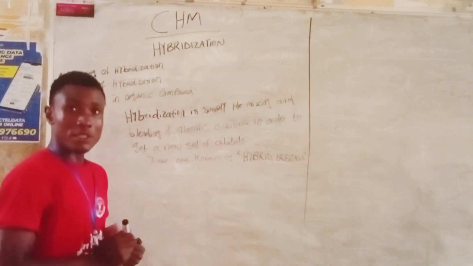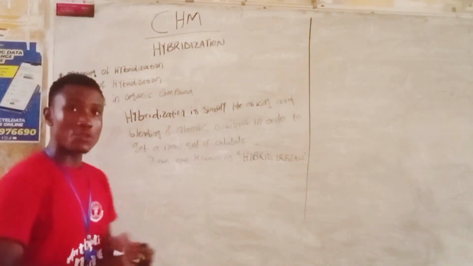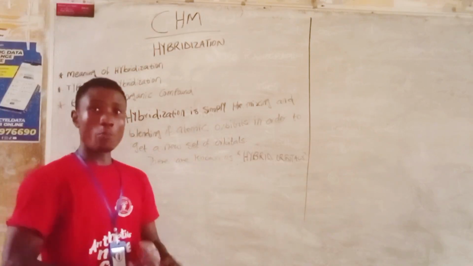So, hybridization is simply the mixing and the blending of atomic orbitals in order to get a new set of orbitals, and this new set of orbitals is known as hybrid orbitals.